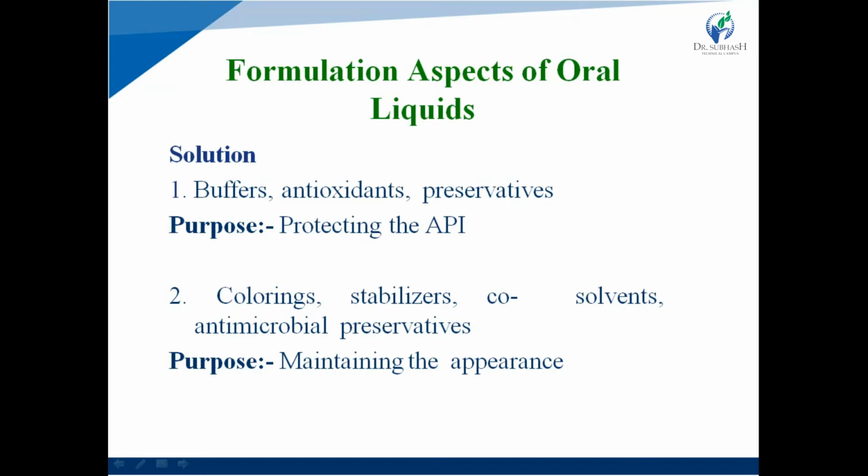Next, impeller diameter and rotational speed of impeller. So impeller type, diameter of impeller, rotational speed of impeller, number of impellers, and number of baffles used all affect the solution preparation.